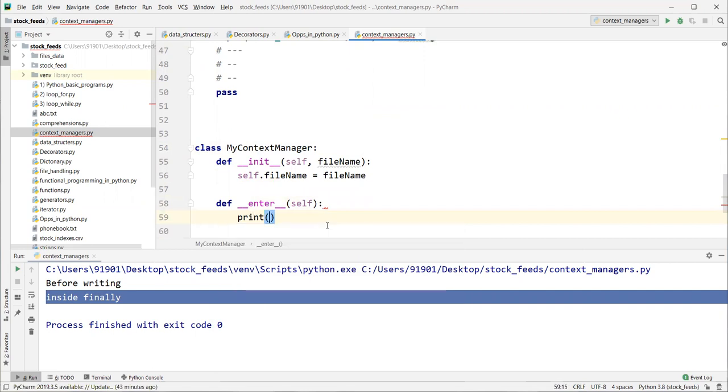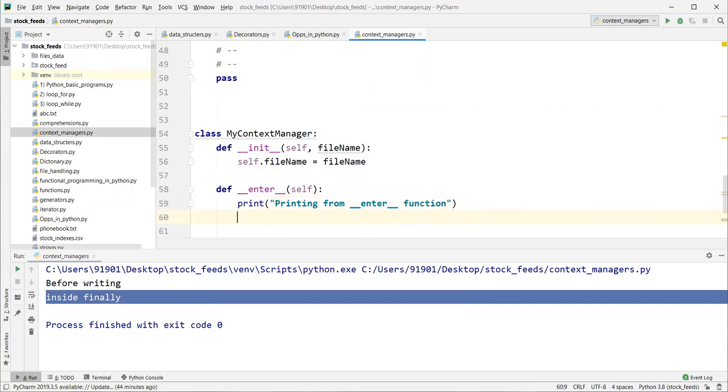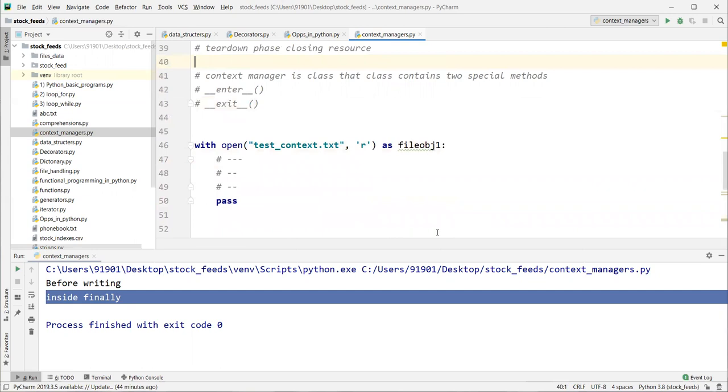So first, before writing our actual code, let's print "Printing from __enter__ function". If you are returning something here, we are supposed to return the open resource. If you return the open resource, that open resource can be accessed inside this block with the help of this variable.